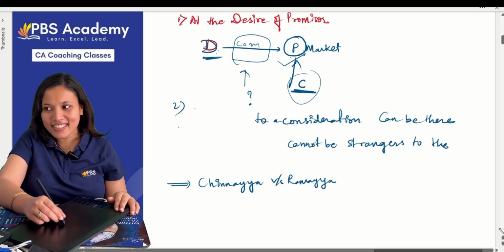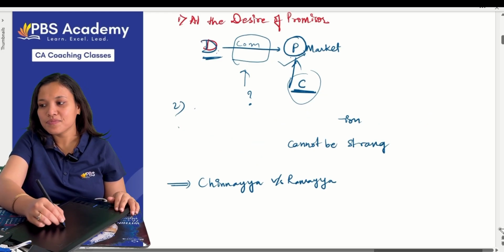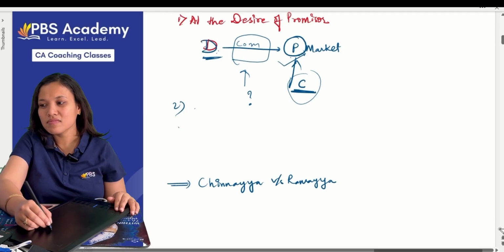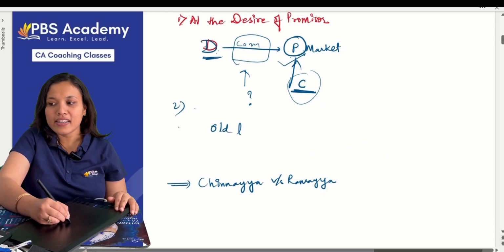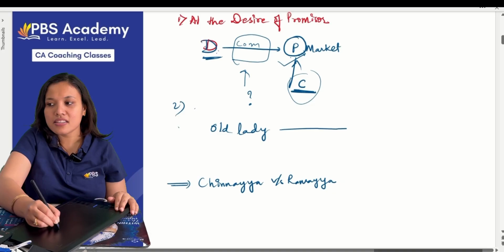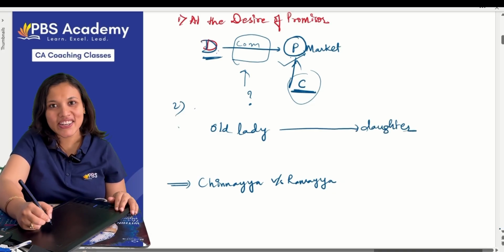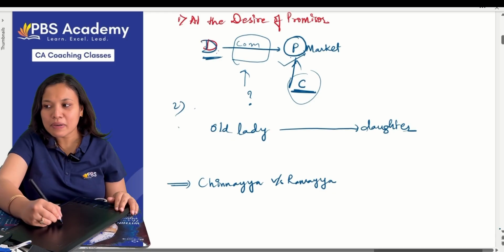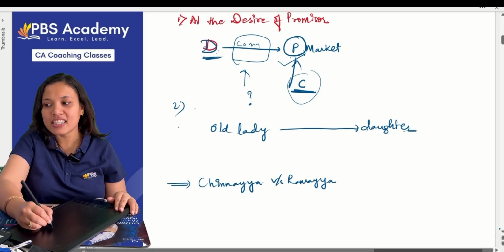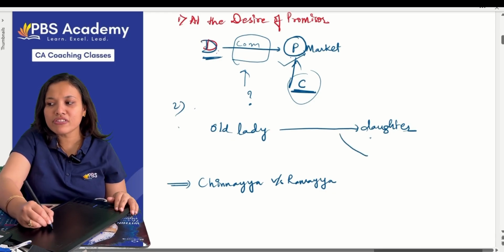An old lady has asked her daughter. She has given all the property to her daughter. Okay. Now, but that old lady has made a condition that you have to also pay some allowance to your maternal uncle.